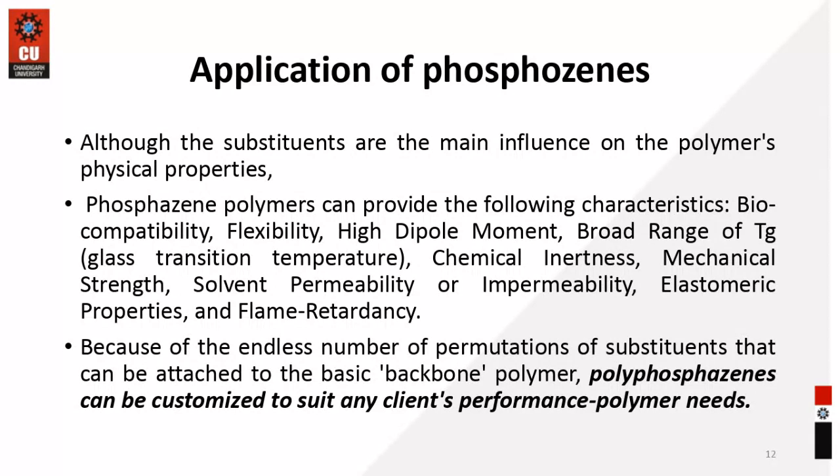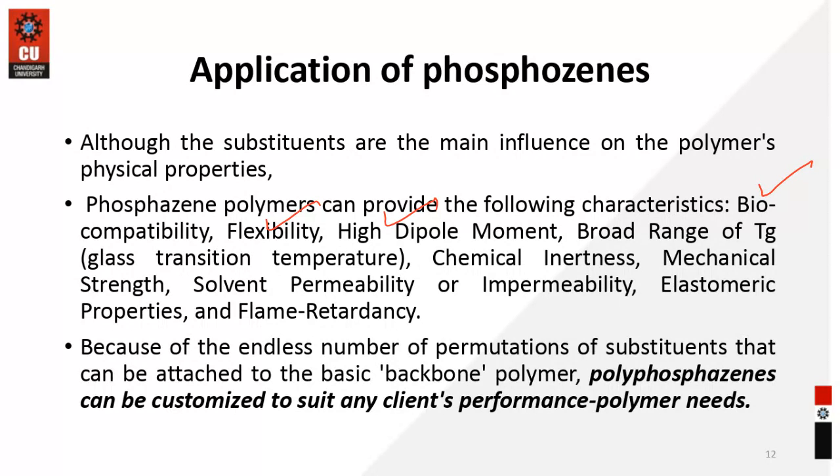The first property you can see is that it is biocompatible, flexible, and a high dielectric or high dipole moment containing substance, with a broad range of glass transition temperature, meaning you have a broader range where you can apply this substance.